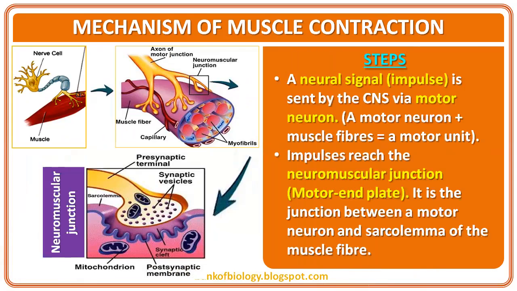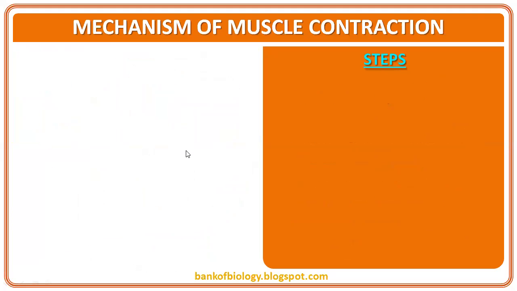Then the steps: a neural signal is the impulse sent by the CNS via a motor neuron. A motor neuron plus muscle fiber is called a motor unit. The impulses reach the neuromuscular junction, which we call the motor end plate. Very important place from the examination point of view. The motor end plate is the junction between the motor neuron and the sarcolemma of the muscle fiber, that means axon terminals and sarcolemma. We say motor end plate.